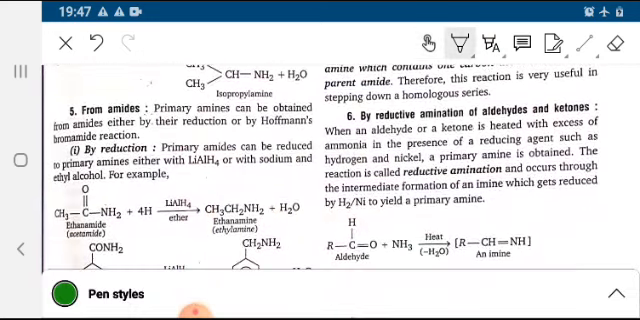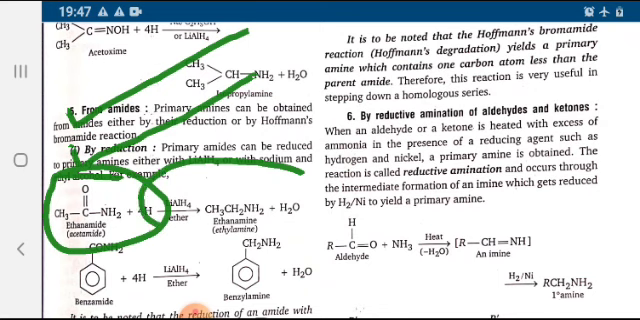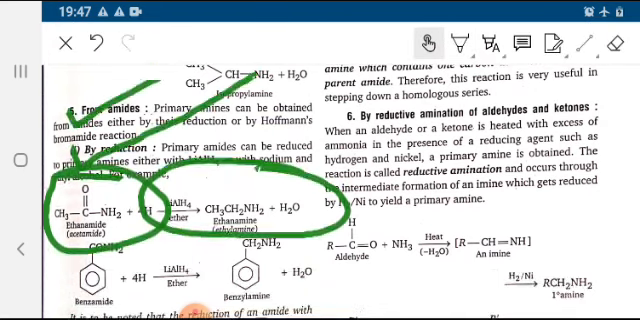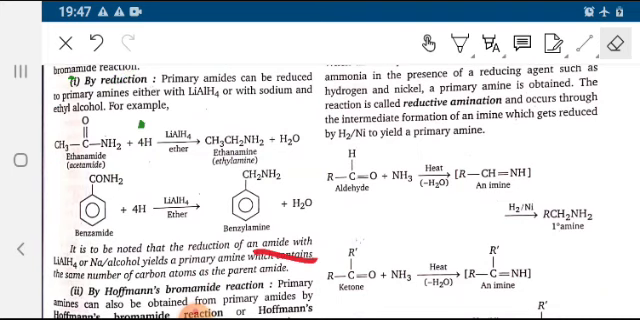We can also prepare from amides by the reduction process. This is ethanamide reduction, giving ethane amine. Similarly, aromatic amide also undergoes the reduction process and is converted to benzylamine.